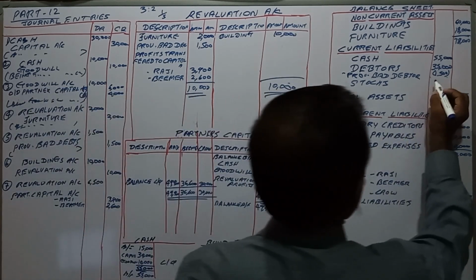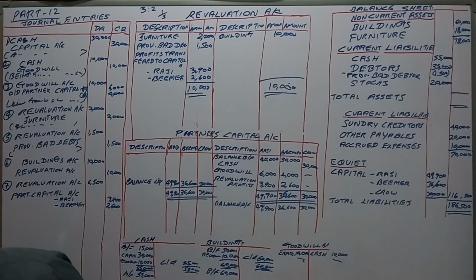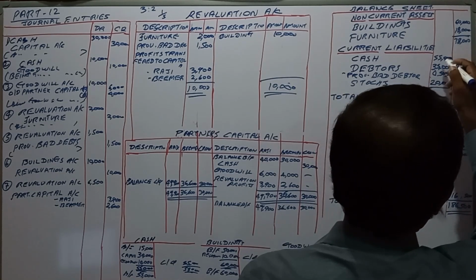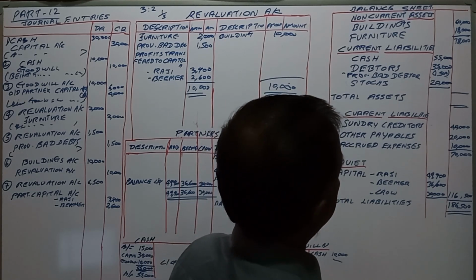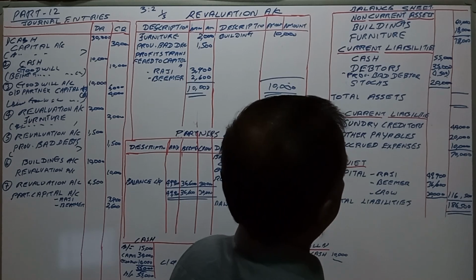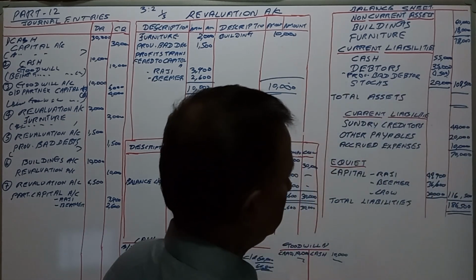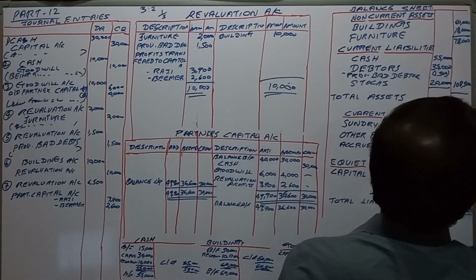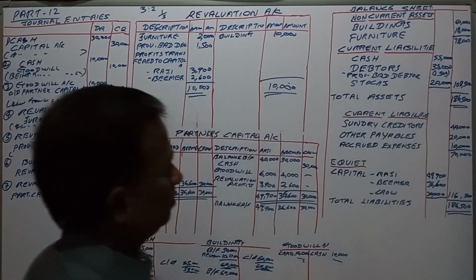Stocks 20,000. All things are finished, right? Here 55,000 plus 60 and 30 is 108,500, then this is 186,500. Total assets, it is balancing.